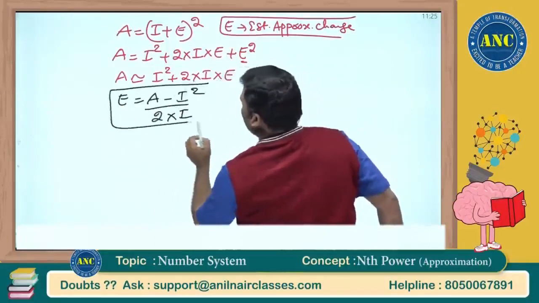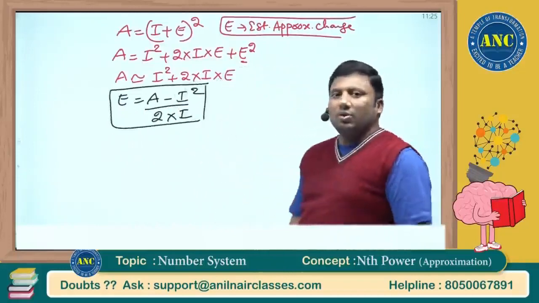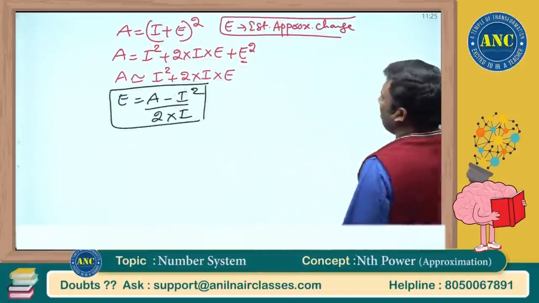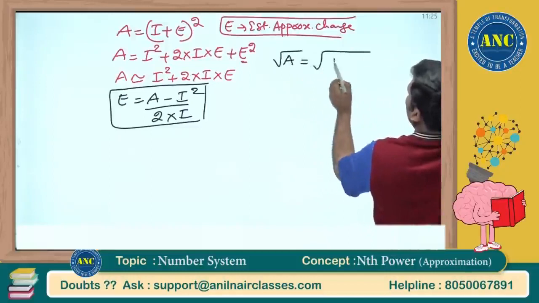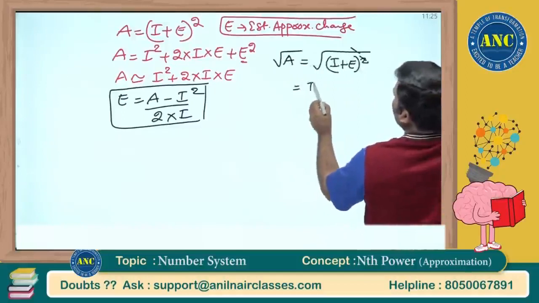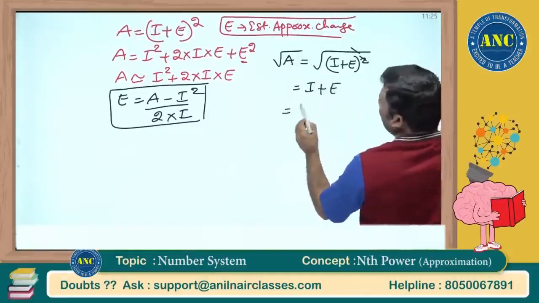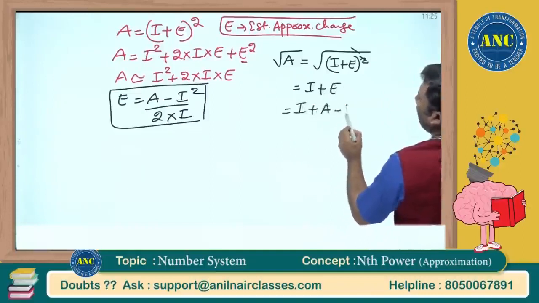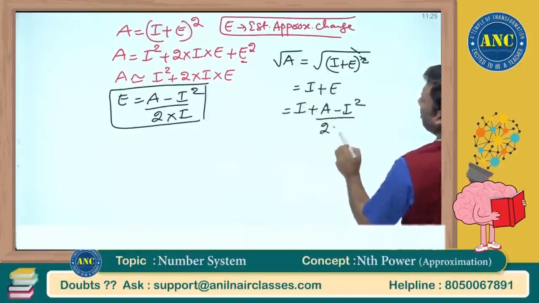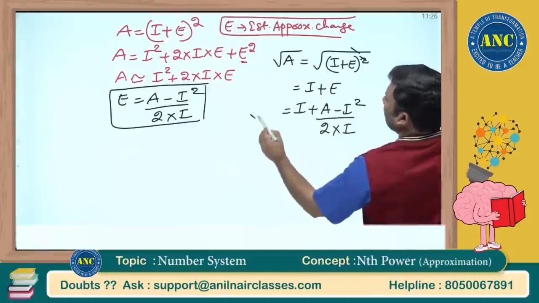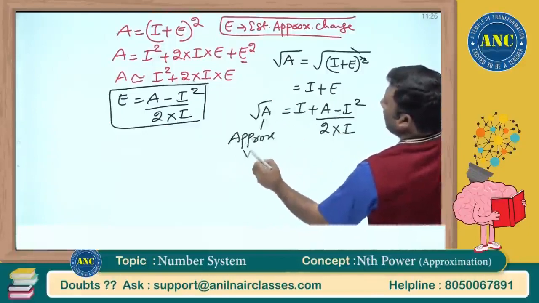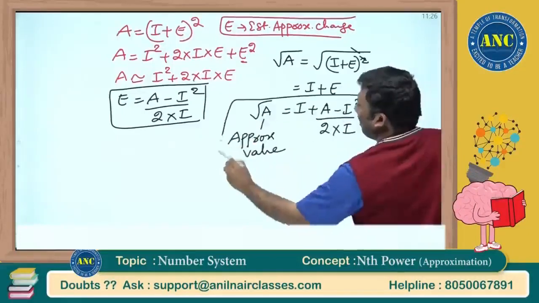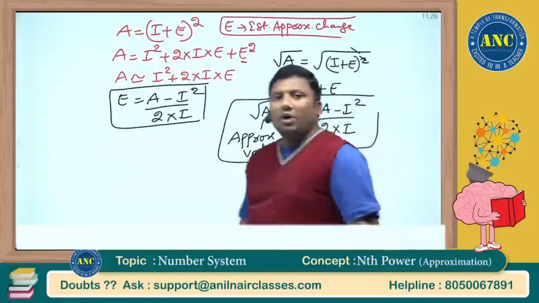Now the concept will be extremely clear to you. Now I want to find out root of A. That means it is root of I plus E whole square. The square and square root cancel, so it is nothing but I plus E. E is nothing but A minus I square divided by 2 into I. Finish. Root A approximate value is I plus A minus I square divided by 2 into I. I hope the idea is clear.